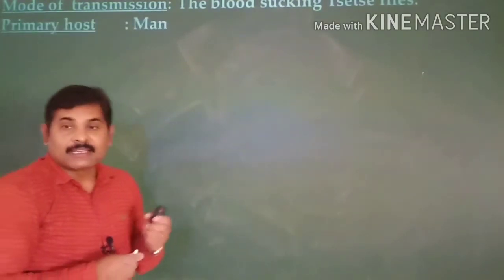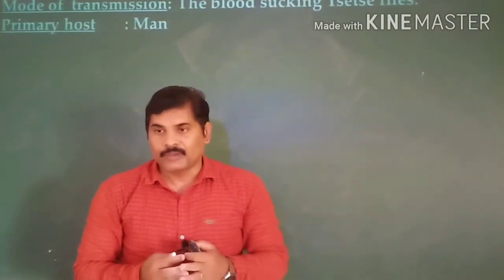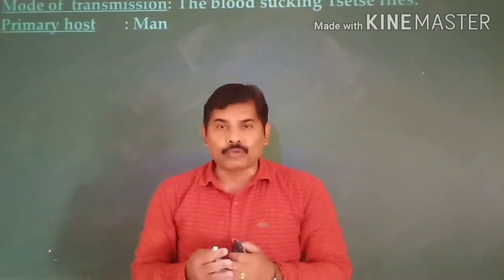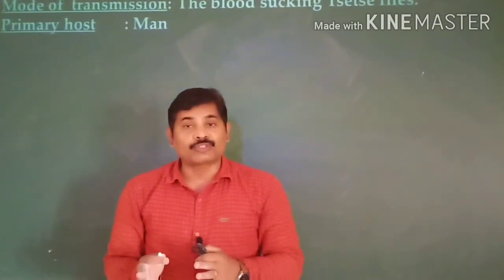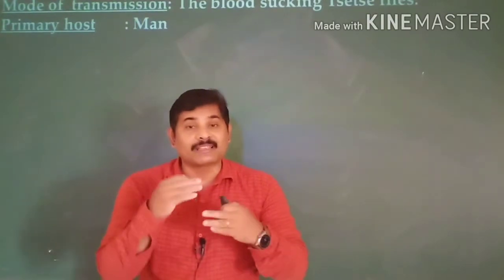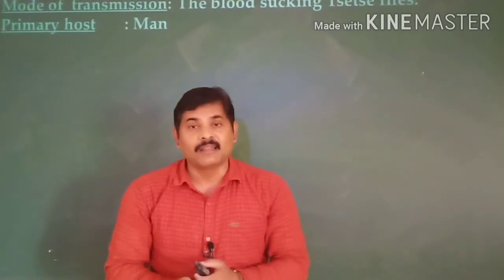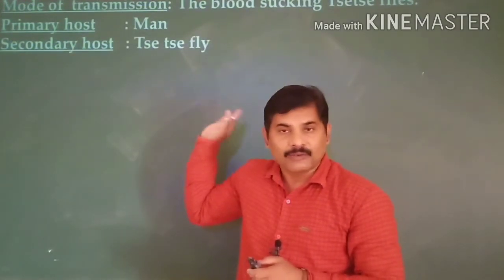Next, it completes its life cycle in three different types of hosts. The primary host of this parasite is the human being. You know very well that the primary host is where the sexual cycle takes place. The secondary host is the tsetse fly, as I said just now.